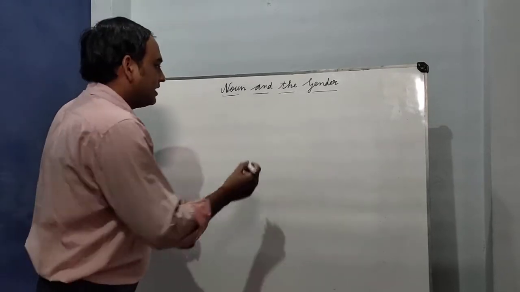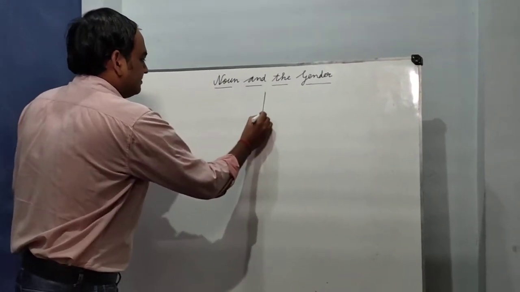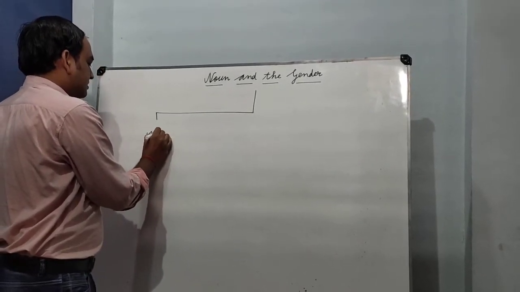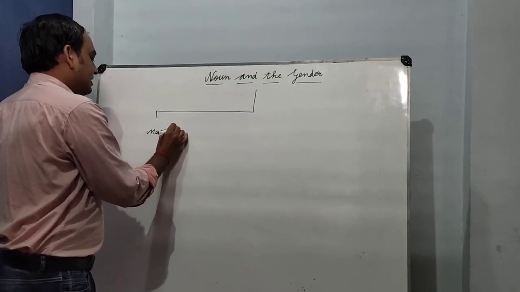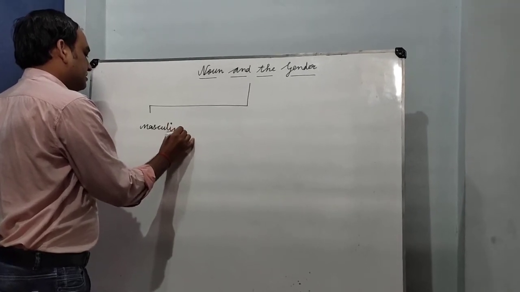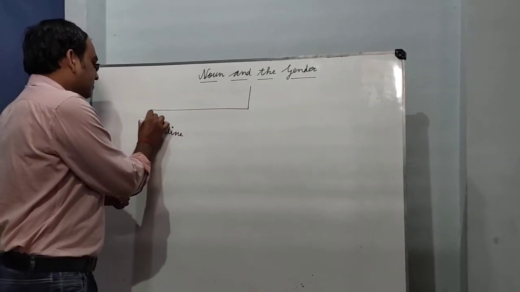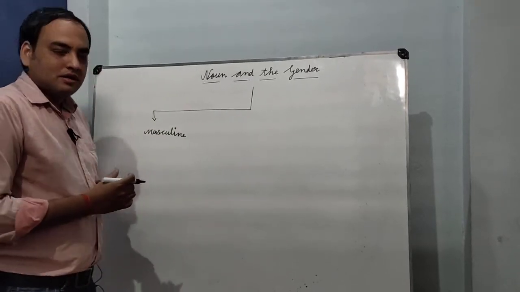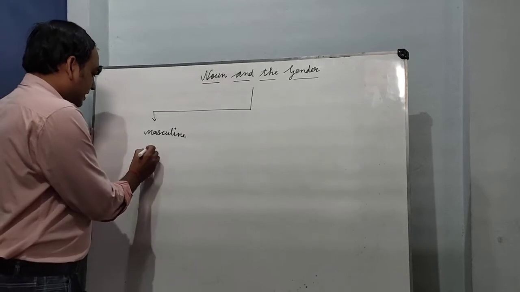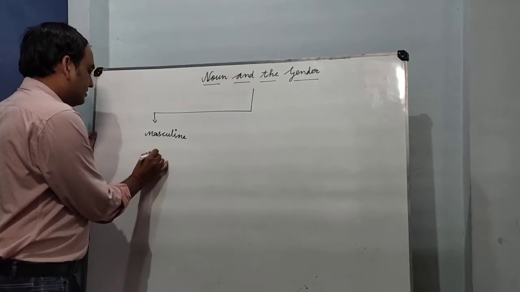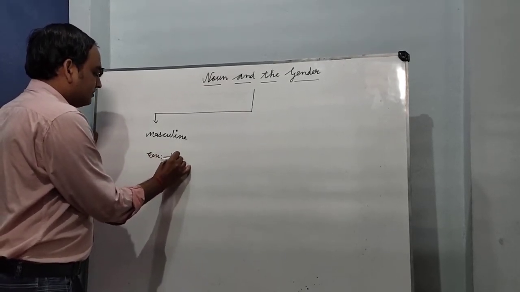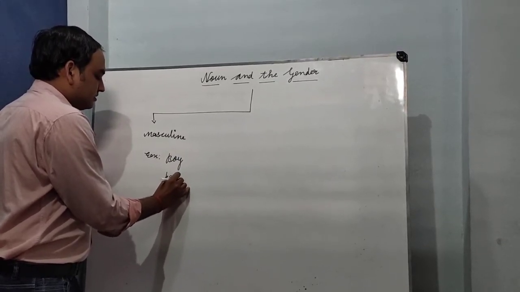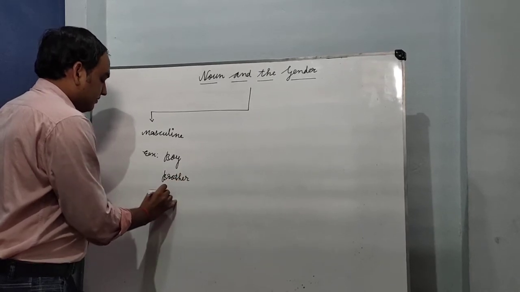Yes, so there are 4 types. First one is masculine gender. Okay, masculine gender basically represents man category. Here is an example. For example, boy, brother, father.